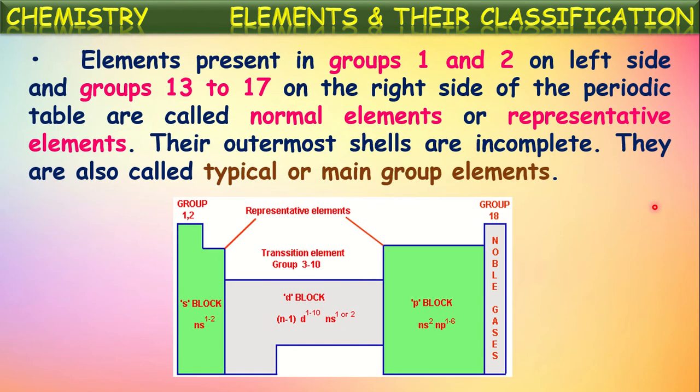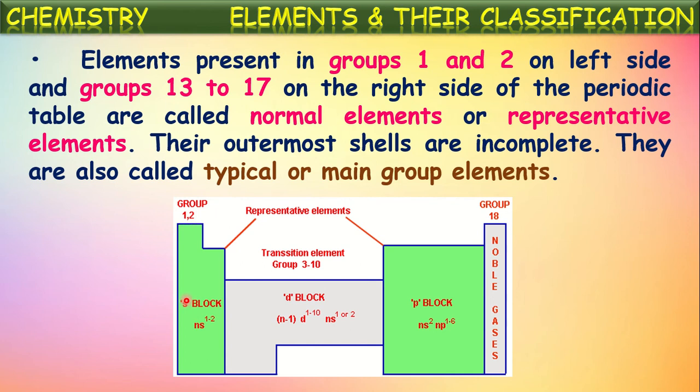Next, the elements present in groups 1 and 2 on the left side of the periodic table and groups 13 to 17 on the right side, all together are considered normal elements or representative elements. What are those? The first two columns in the modern periodic table.